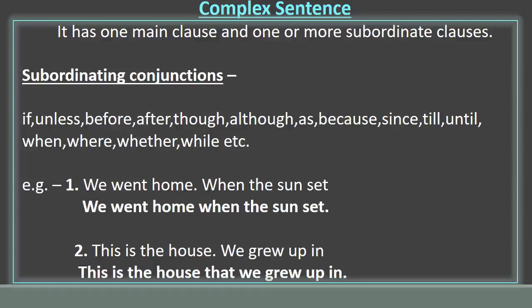Remember, to form a compound sentence, we use coordinating conjunctions, and to form a complex sentence, we use subordinating conjunctions. So, it is very important that you learn the conjunctions first.